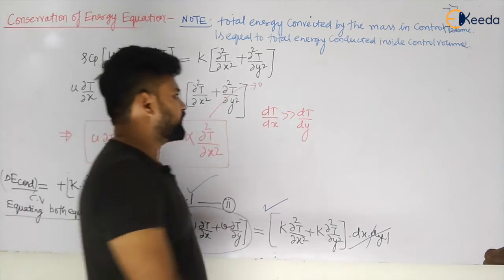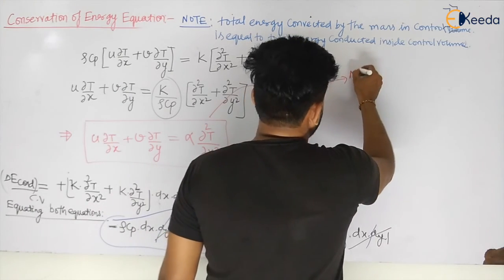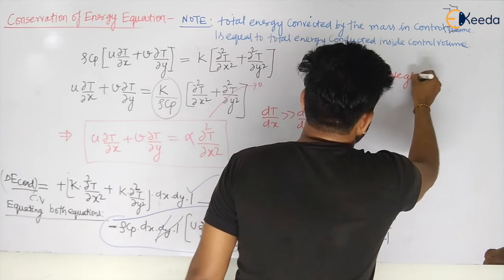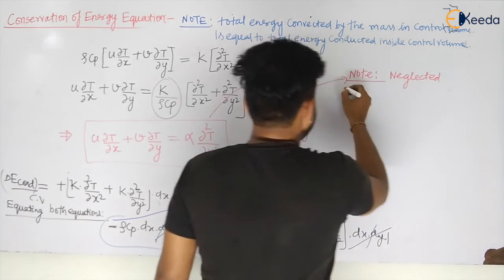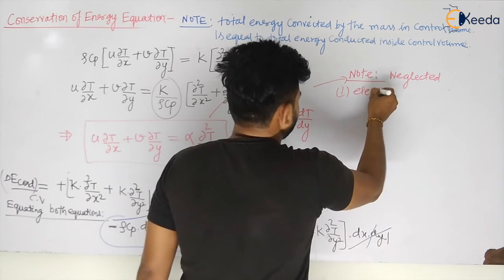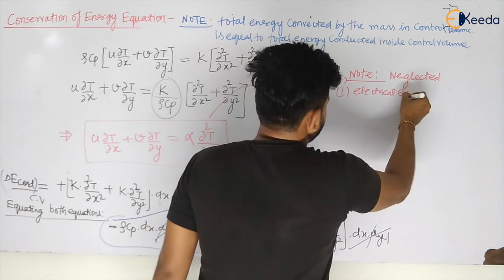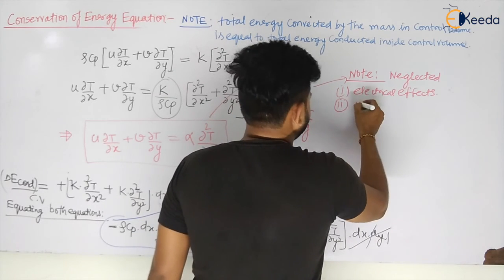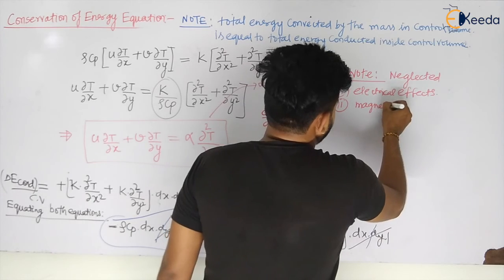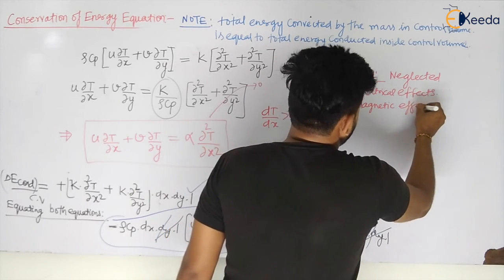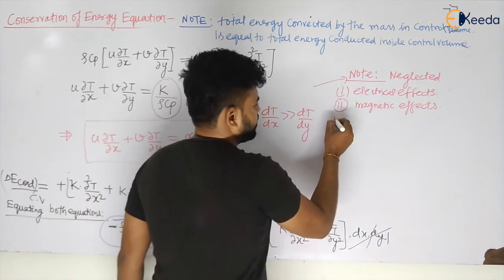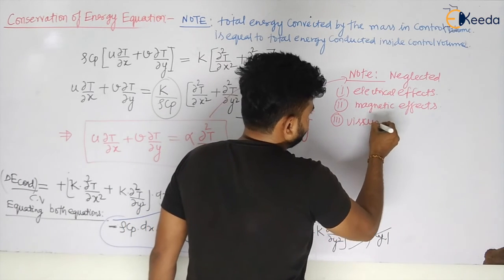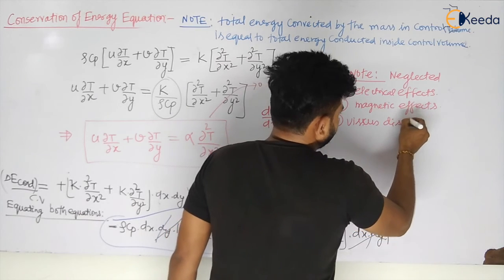Also, what I have done is I have neglected number one, electrical effects, number two, magnetic effects, my dear students, and also number three is your viscous dissipation, my dear students.